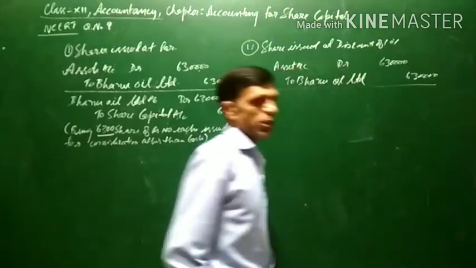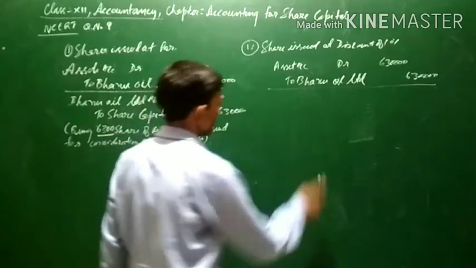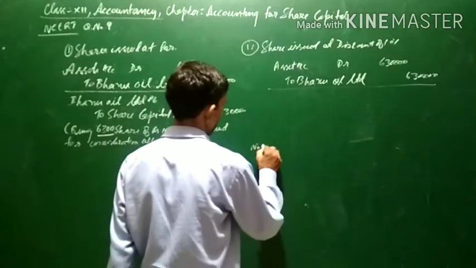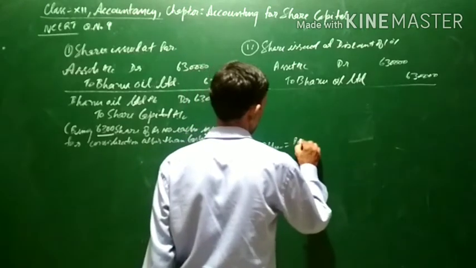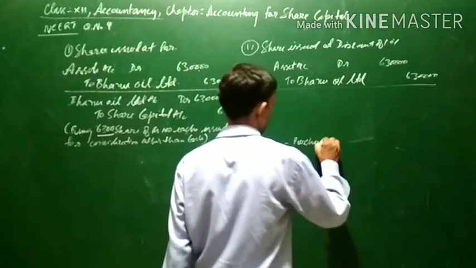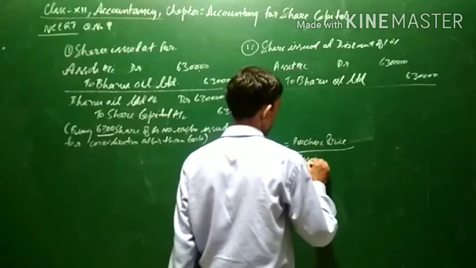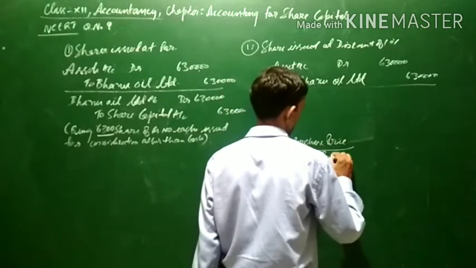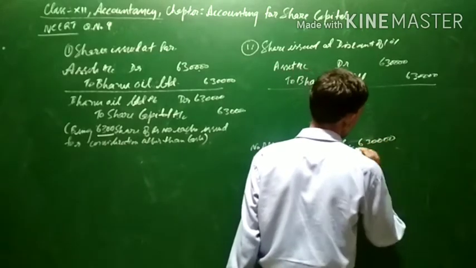Now how many shares will be issued? The formula for the number of shares is purchase price divided by issue price. Purchase price is 6,30,000.